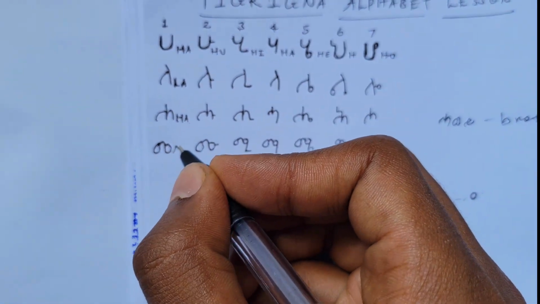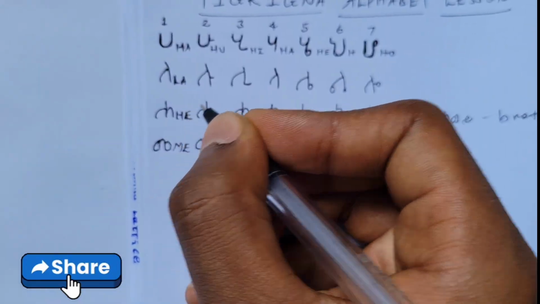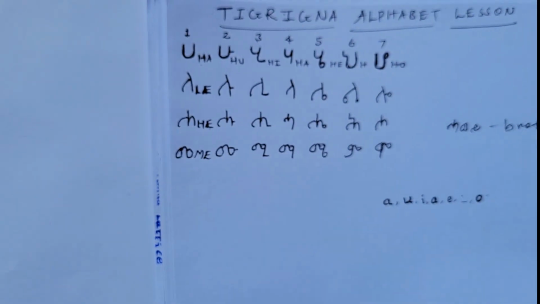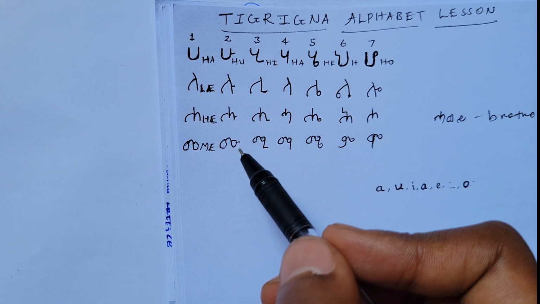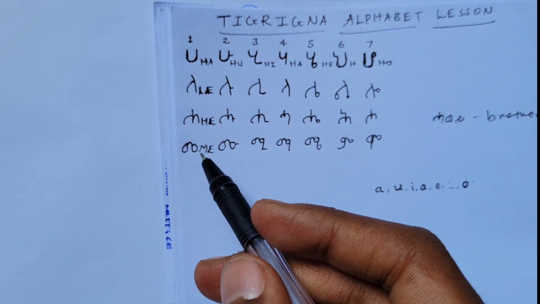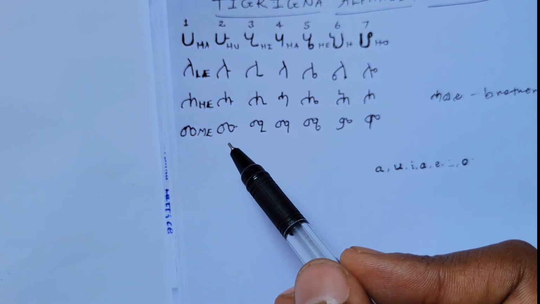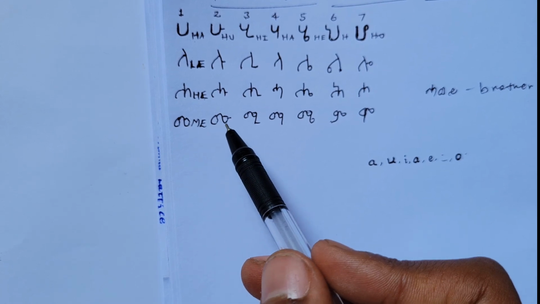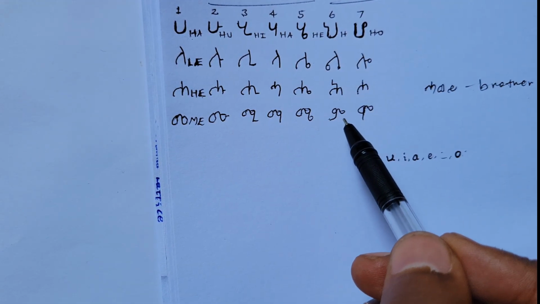It is written as Ma. Our 4th Tigrinya alphabet is Ma. It's just simple, like the M sound. And repeat after me: ma, mu, mi, ma, me, mo.